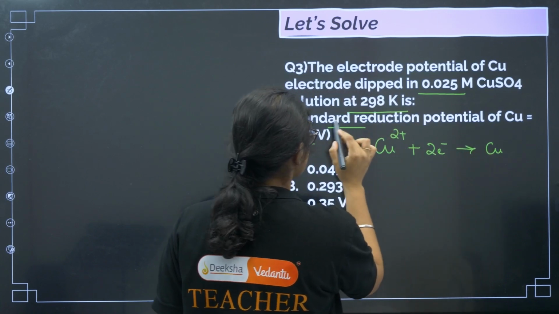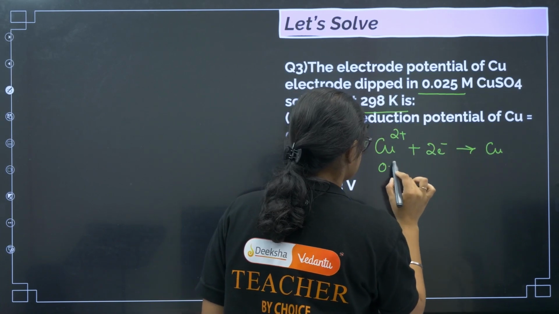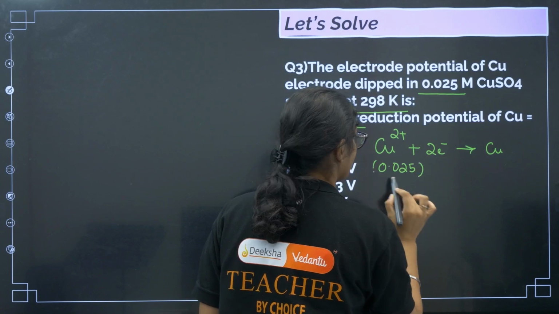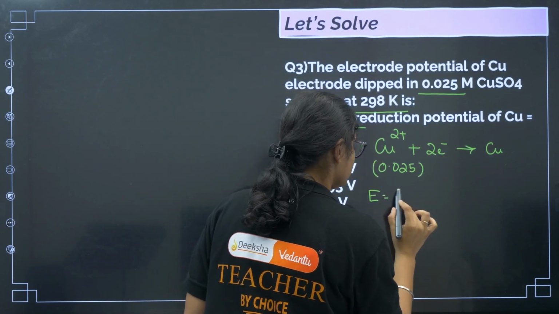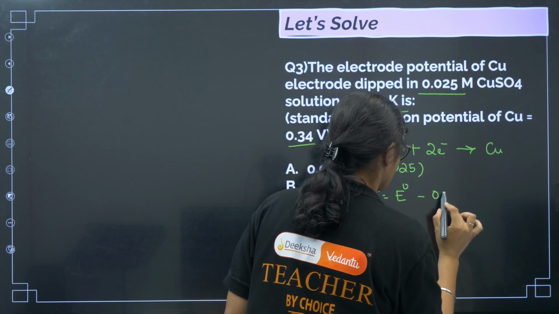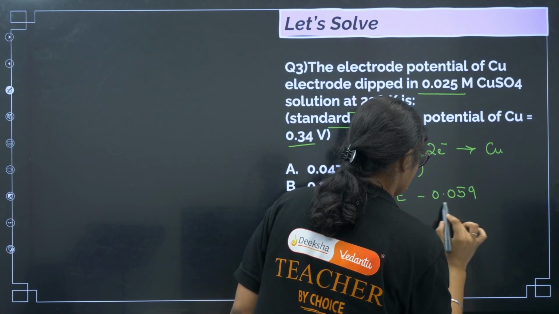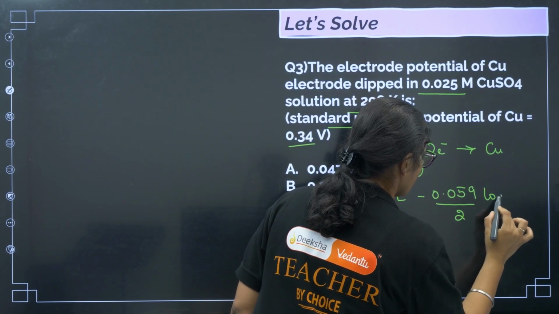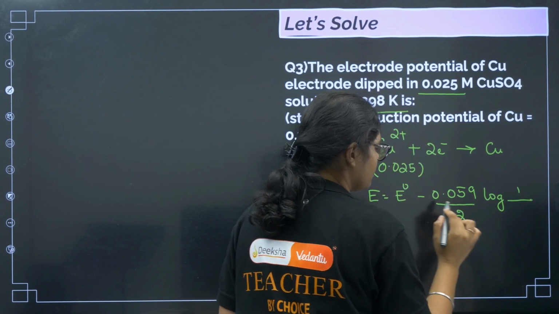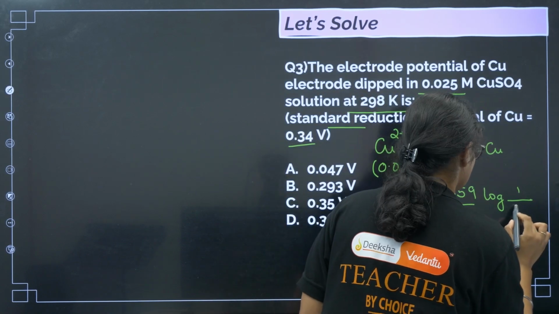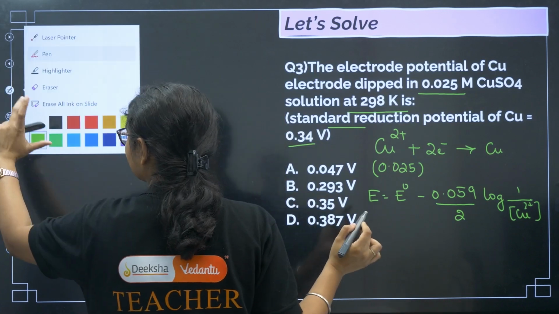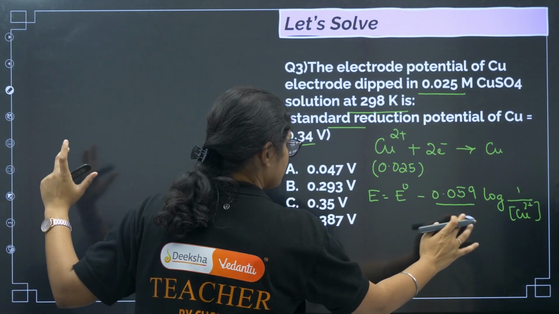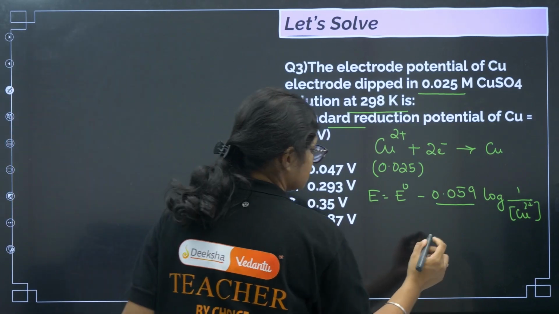Now the concentration of copper given to you is 0.025. Now let us calculate. We have E is equal to E naught minus 0.059 by n, where n is 2, log of 1 by Cu2+ concentration. So I will write here n, so that we can know what we are substituting.